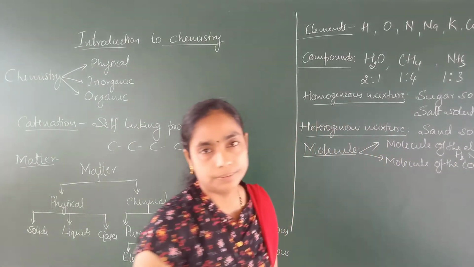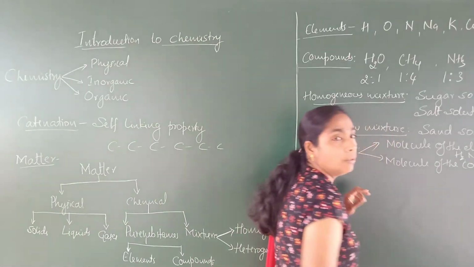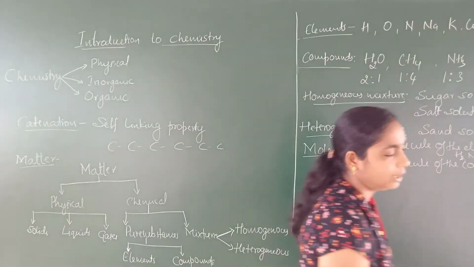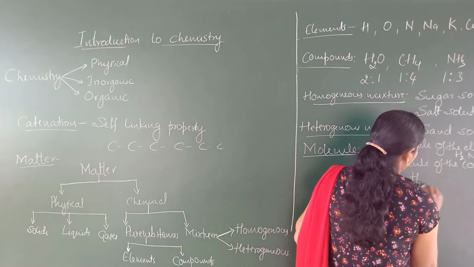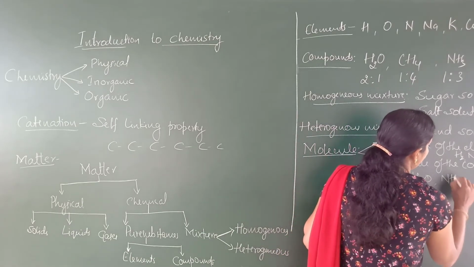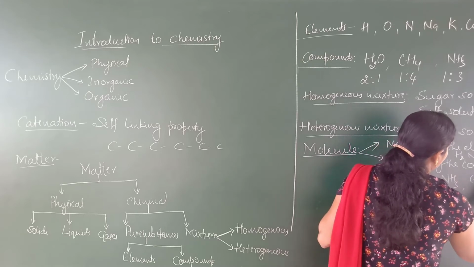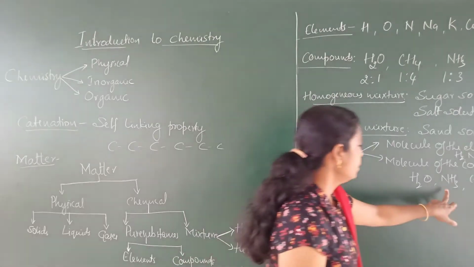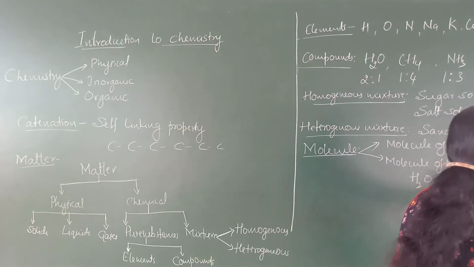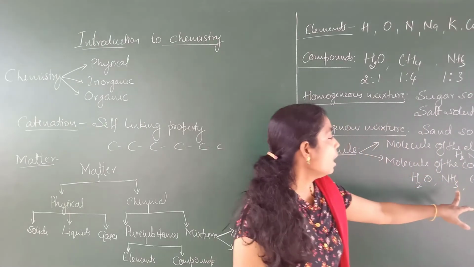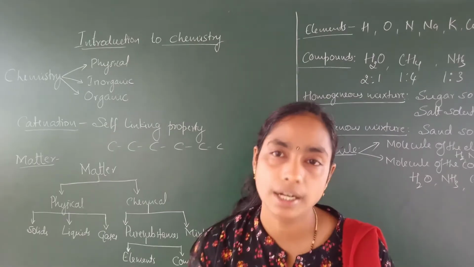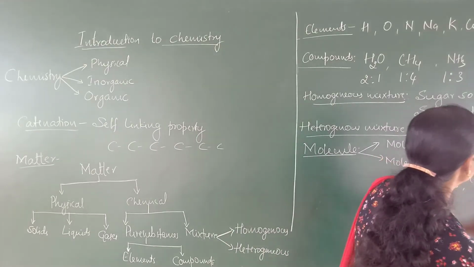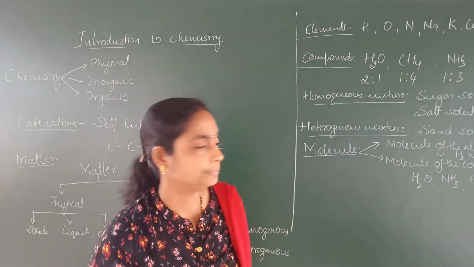Molecule of the compound. Two or more atoms of different elements combine together to form a molecule of the compound. The examples: water, ammonia, methyl alcohol, etc. See here, hydrogen and oxygen are combined. In the next example, nitrogen and hydrogen atoms are combined, and in the third example, carbon, hydrogen and oxygen atoms are combined. Two or more atoms of different elements combine together to form a molecule of the compound.